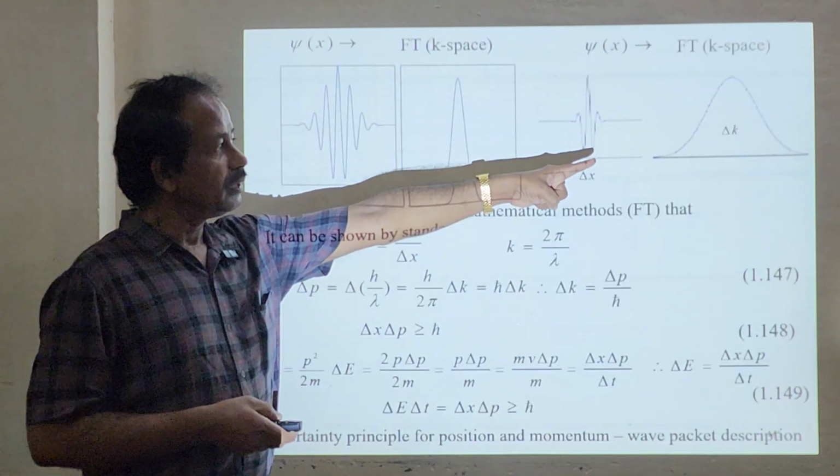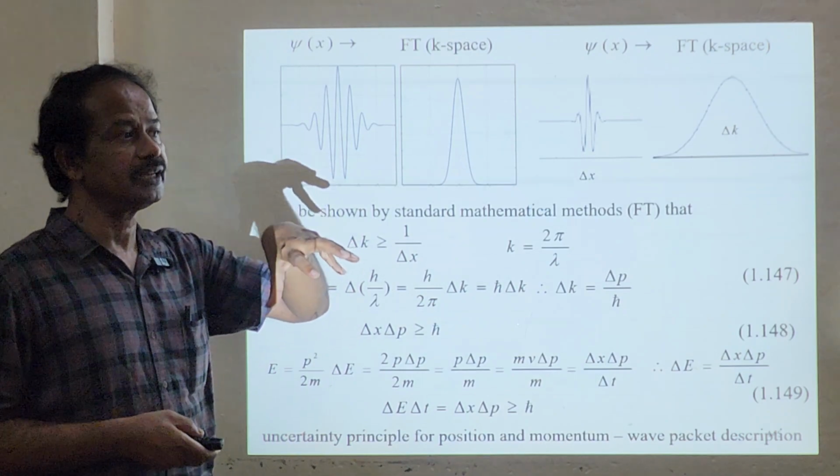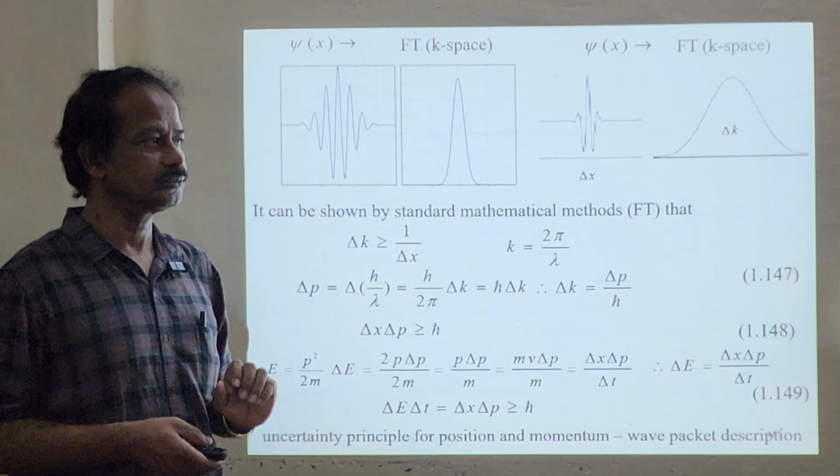And of course that 1 by 2, in some other books we can find that 1 by 2. The minimum uncertainty, using standard deviation, is 1 by 2. So h bar by 2.